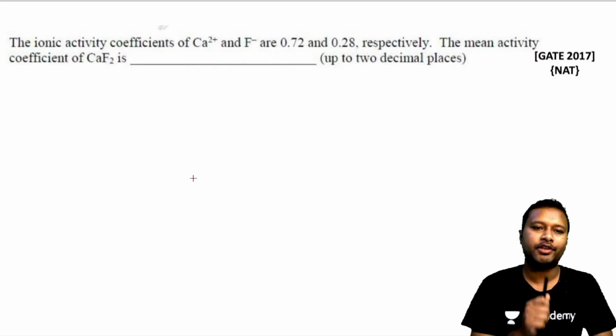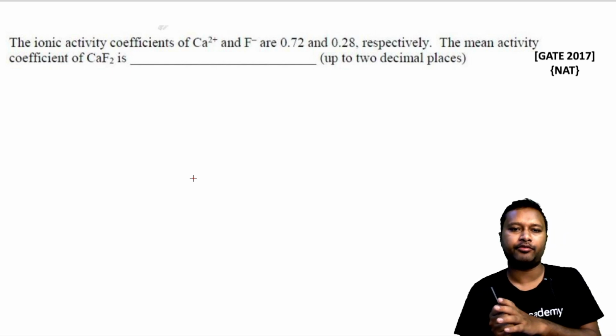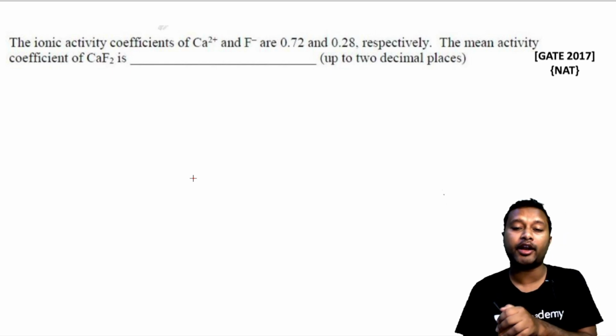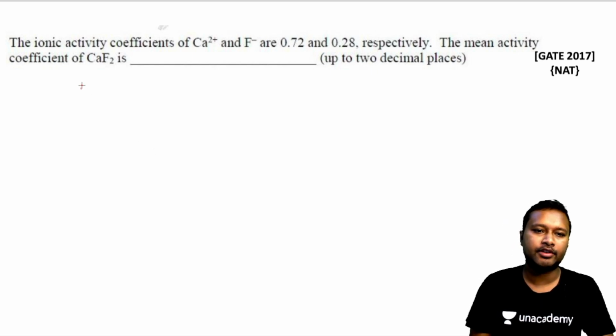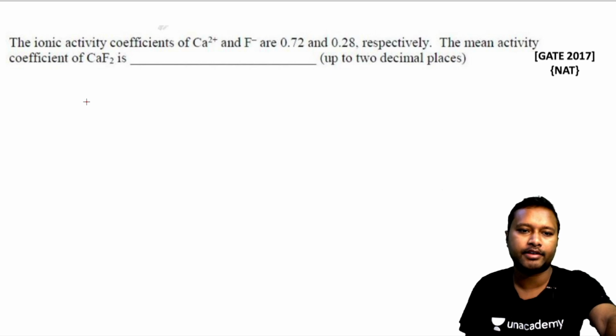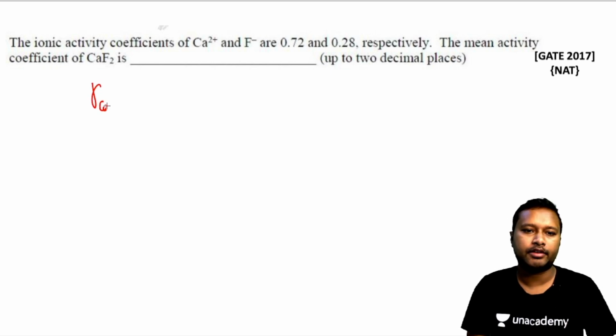Alright, this particular question says that the ionic activity coefficients of calcium and fluoride ions are given to you as 0.72 and 0.28 respectively. The mean activity coefficient of calcium fluoride, CaF2, is? So let's try to do it. First of all, it's given for calcium 2+. The value of gamma is given to me, right? So I can just write it down as gamma of Ca2+.